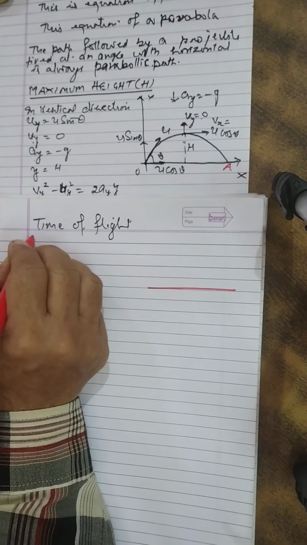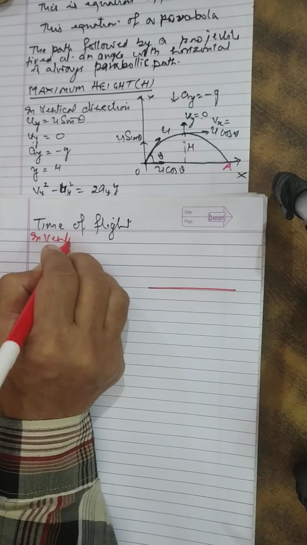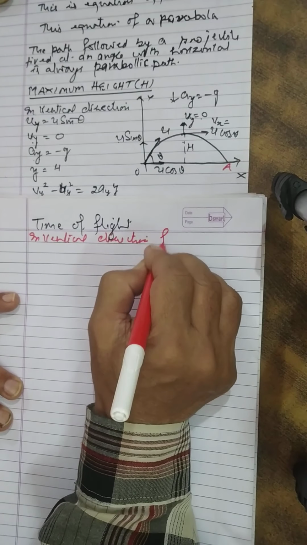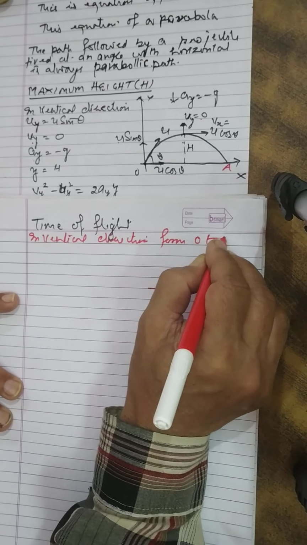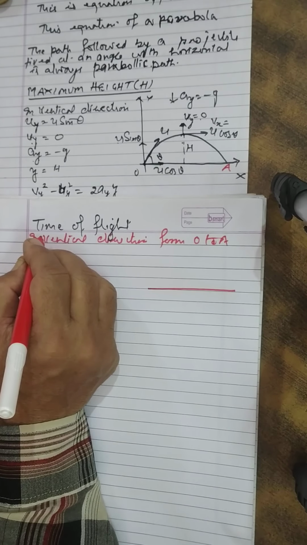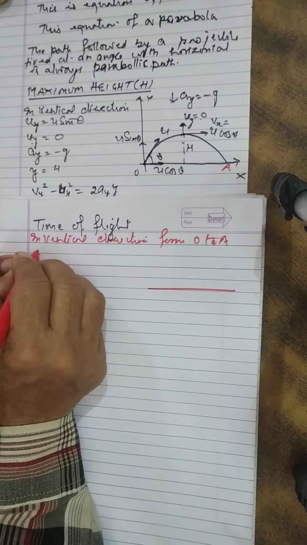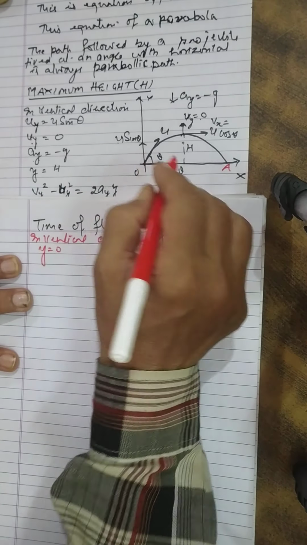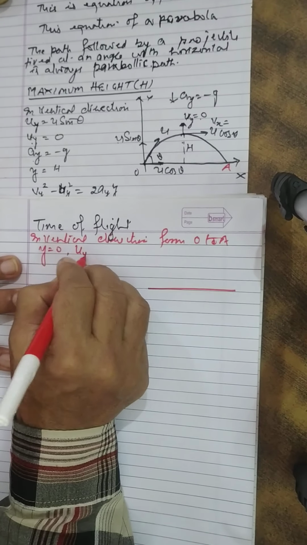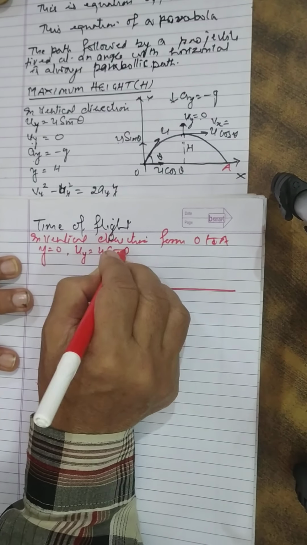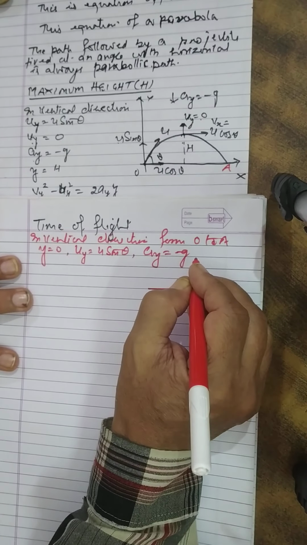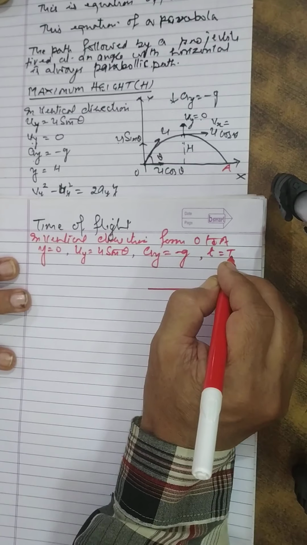We will take the vertical direction, from O to A. What is the vertical displacement? 0, because the particle returns to the same level, so no displacement. So what is u_y? It is u sin theta. What is a_y? It is minus g, and the time of flight is capital T.